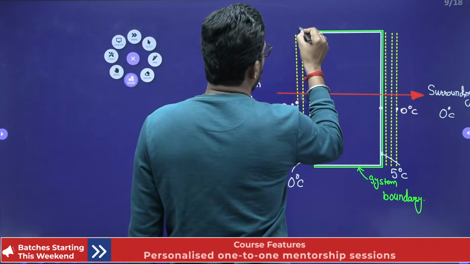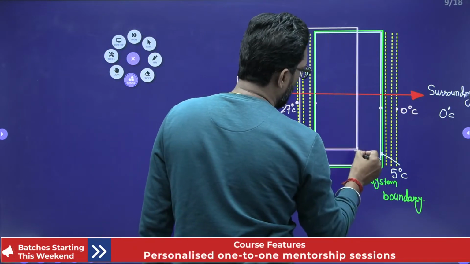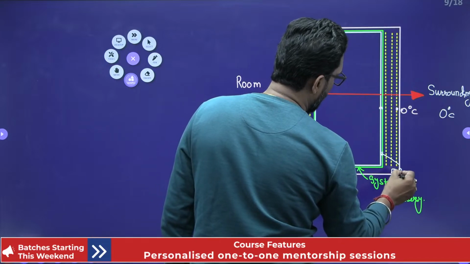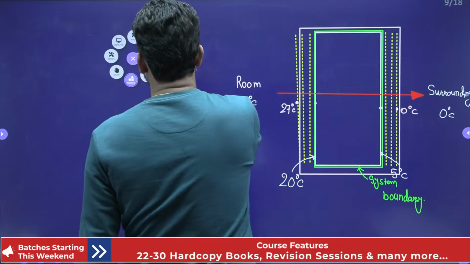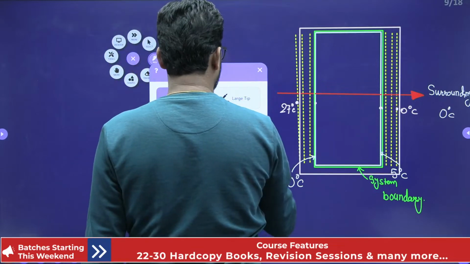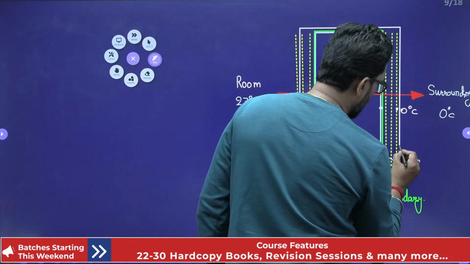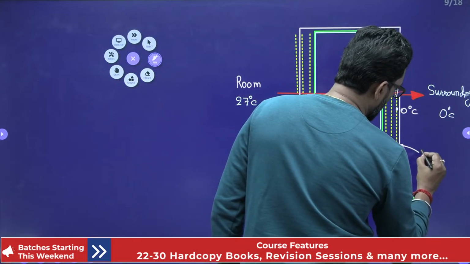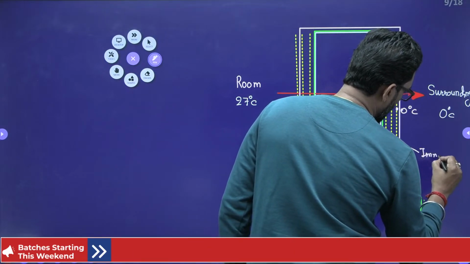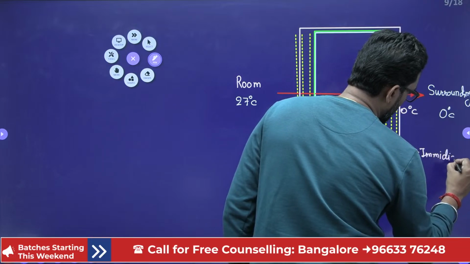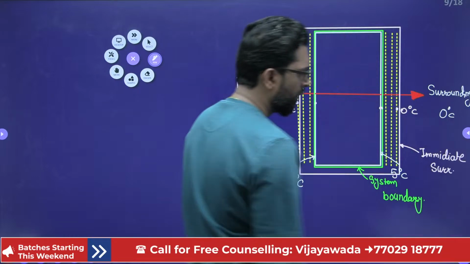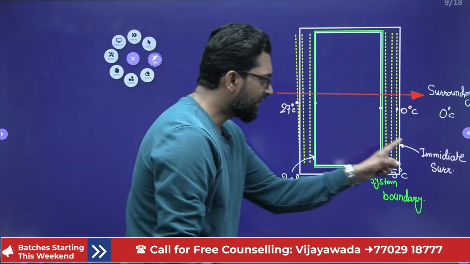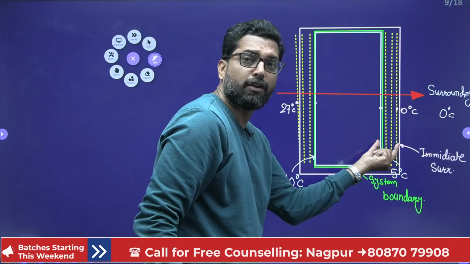Let's suppose this is our immediate surrounding, over which the effect is there. Why this? This is very near to the surface of the wall.